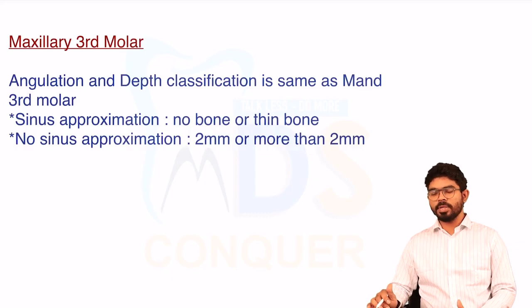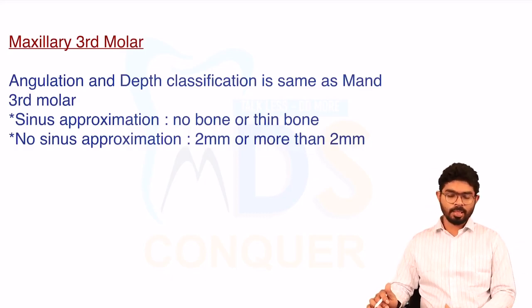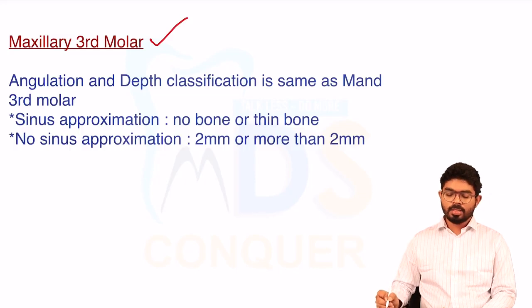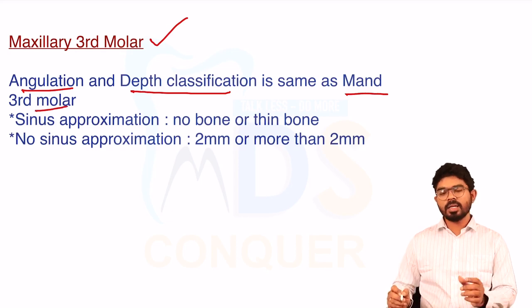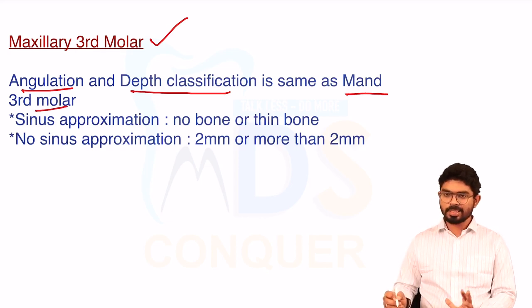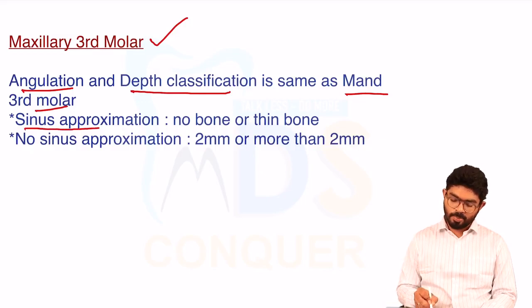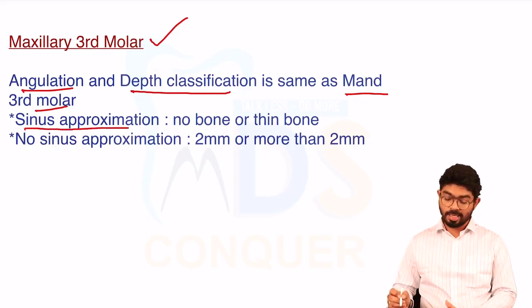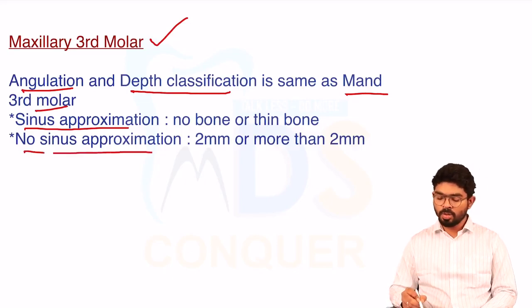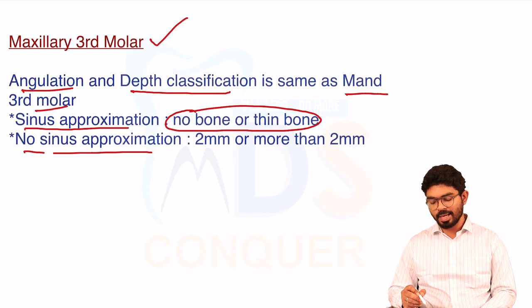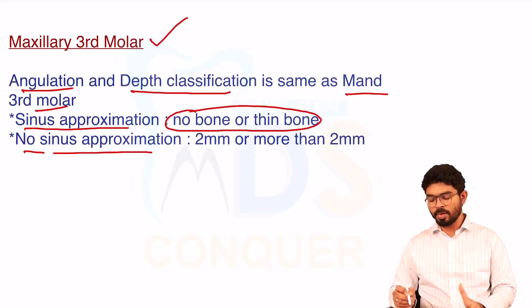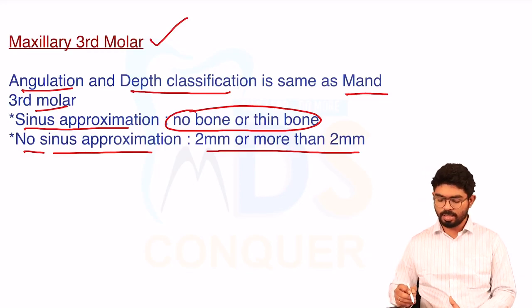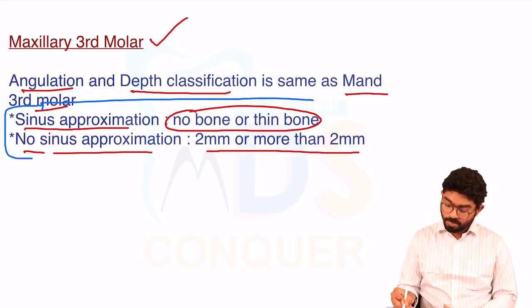Until now we have discussed the mandibular third molar. Now the maxillary third molar. The classifications of angulation and depth are the same as for the mandibular third molar. But there is one more thing to be added when you are talking about the maxilla, that is the maxillary sinus. Either the sinus is approximating or it is not approximating. If there is no bone or a thin bone between the roots and the maxillary sinus, that is called sinus approximating. If there is no sinus approximating, then you will have a bone of 2 millimeters or more.